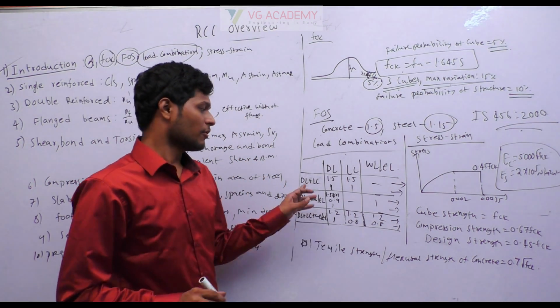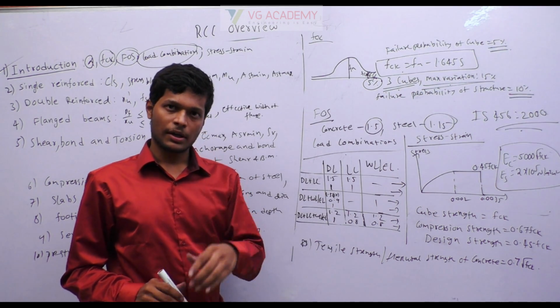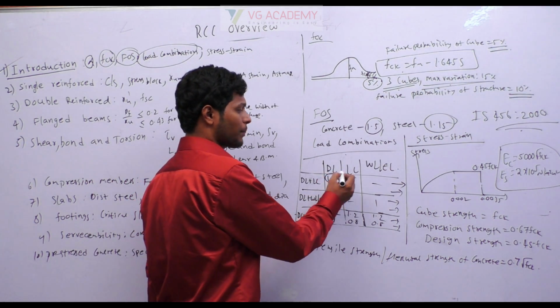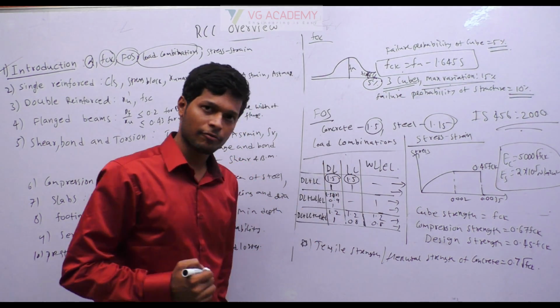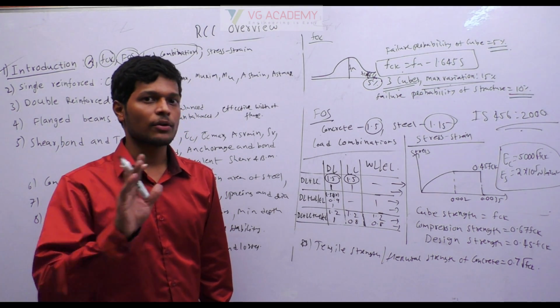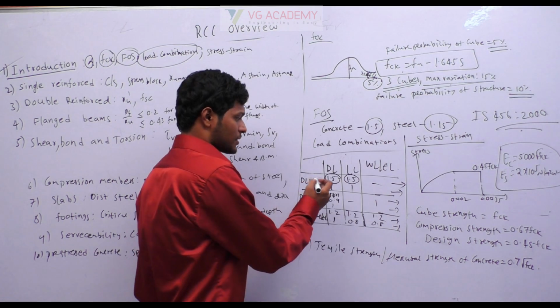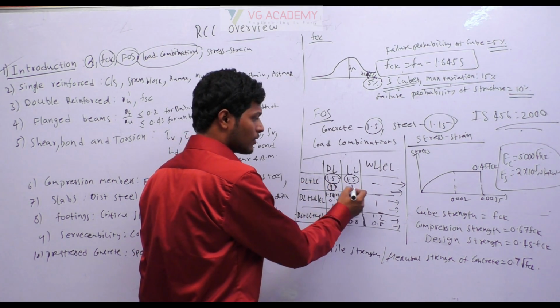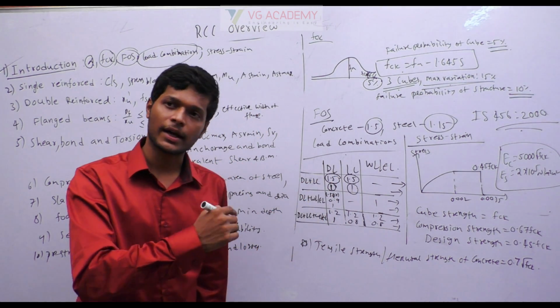Okay, so if the structure is subjected to only dead load and live load, multiply the dead load with 1.5 and live load with 1.5, and whatever value comes, that is your design load for this. Okay. Next, for serviceability, you need not multiply this, you can directly take 1.